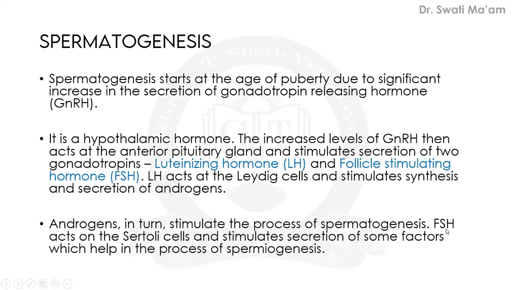Another hormone, FSH, acts on Sertoli cells and stimulates the secretion of some factors which help in the process of spermiogenesis. Another process, spermiogenesis. These two terms are very confusing, students. Please mind it: spermatogenesis and spermiogenesis.